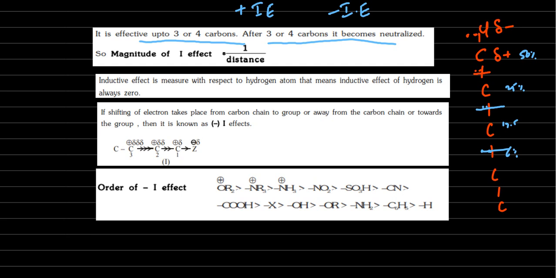The inductive effect is measured with respect to the hydrogen atom. That means the inductive effect of hydrogen is always 0. Some groups are electron donating; suppose carbon is donating and chlorine is receiving electrons. So what is the basis? Suppose I give you carbon and hydrogen, which one is donating or releasing, and which is receiving? Electronegativity is obviously the main factor.